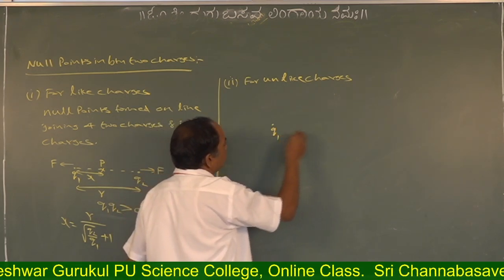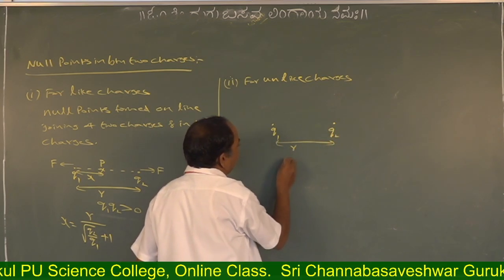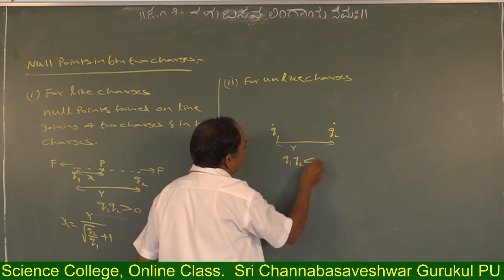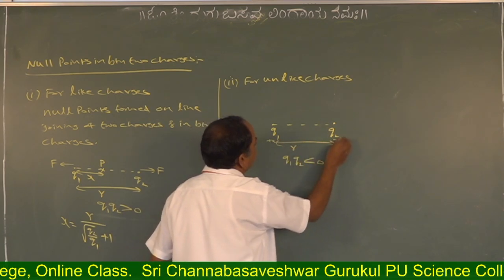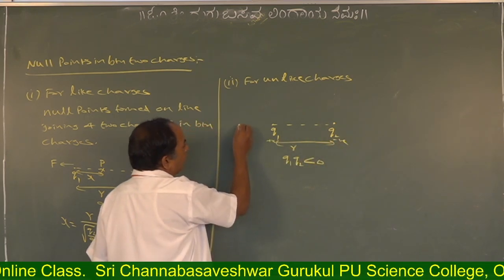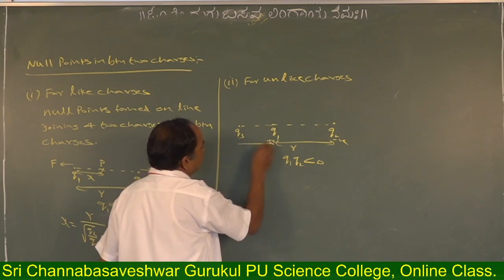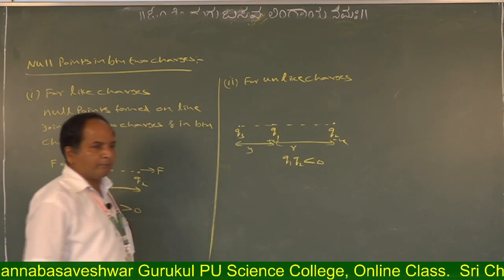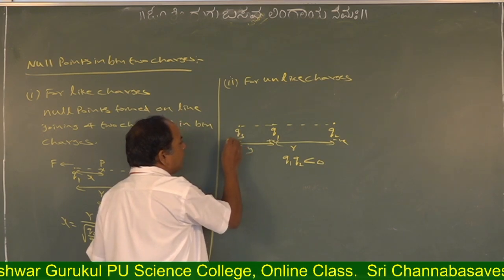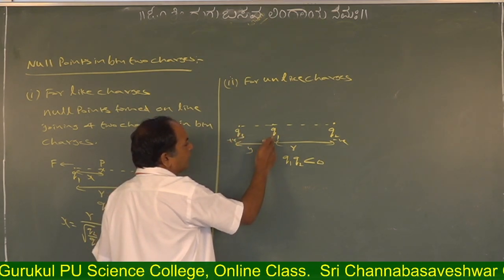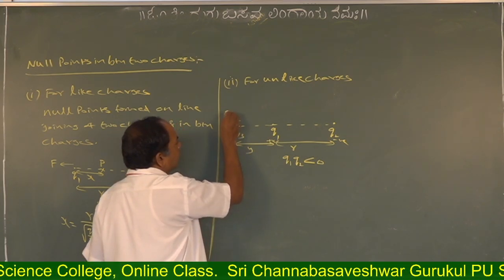If this is charge Q1 and this is charge Q2, separated by R, with Q1 Q2 less than 0, and this is considered positive and this negative. Now consider a Q3 charge at a distance y from Q1. If Q3 is positive, then Q1 repels Q3, so F31 acts in this direction.